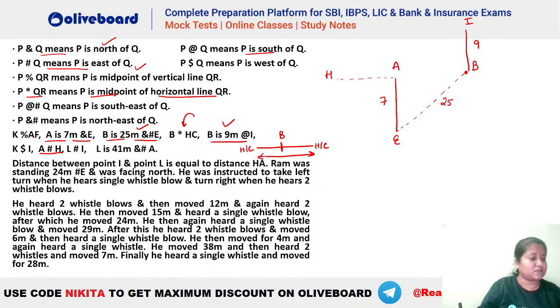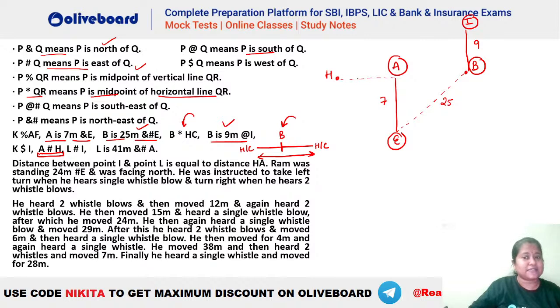I am starting from the start only, Shravani. You can see we have drawn the first one, that is A is towards the north of E, then B is towards the northeast of E, and then I is towards the north of B, right? That is the one. We have got this one. Now you can see B has to be the midpoint of HC. And you also know that H has to be such that we have A hash H. What is the meaning of hash? That is east. So A has to be towards the east of H. So if A is towards the east of H, you can see H has to be here because A is towards the east of H.